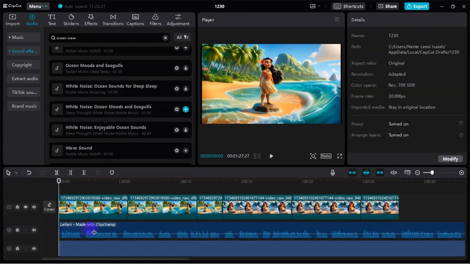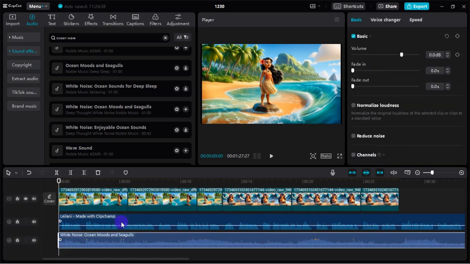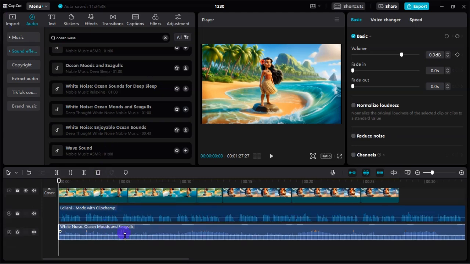Okay, so now that the sound wave has been added to our video, we need to reduce the sound. We need to reduce the volume of this ocean wave so that it doesn't overpower the voiceover that we have. So select the sound wave, and from here you are going to go over to your right hand side. So we use this particular option to reduce this sound. So let's play and we'll see.